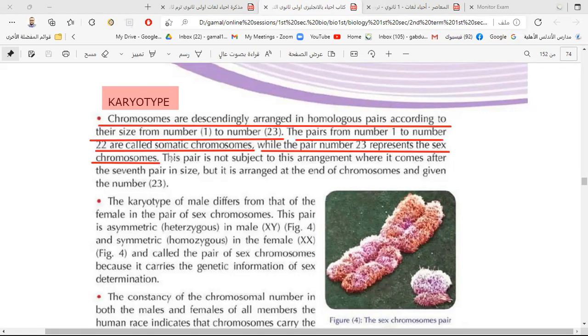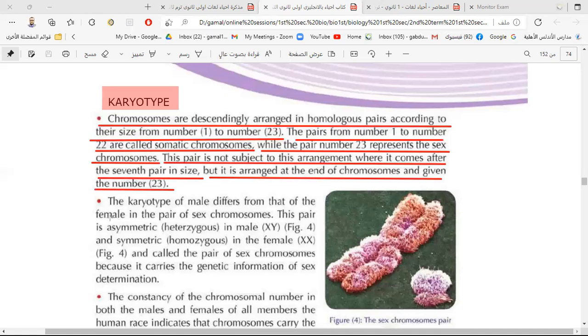These pairs are not subjected to the size arrangement because they would come after the 7th in size. If you put them according to size, they would come after the 7th pair, but they are arranged at the end because they are different between male and female, so they are put in the last position, pair number 23.